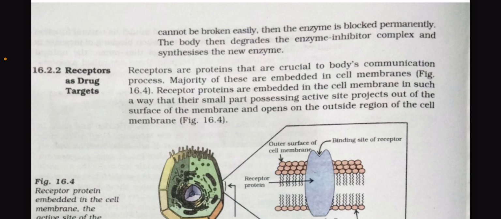Receptors as the drug targets. Receptors are the proteins that are crucial for the body's communication processes. The majority of these are embedded in the cell membranes generally. Receptor proteins are embedded in the cell membrane in such a way that their small part possessing the active site projects out of the surface of the membrane and opens on the outside region of the cell membrane.